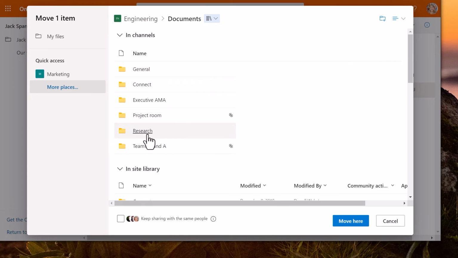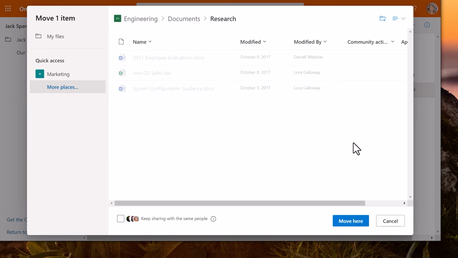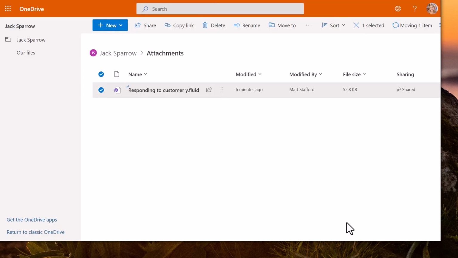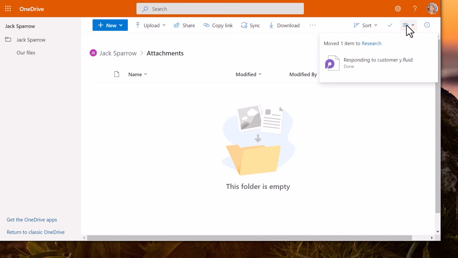So I'm going to put it into research, and I will tick this box again. We'll see if it has any different behaviors when we choose to continue sharing with the same people, so we can move that file over to SharePoint. Let's move that over. Okay, and that's in research.